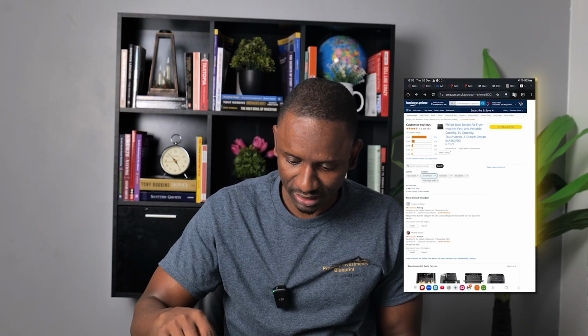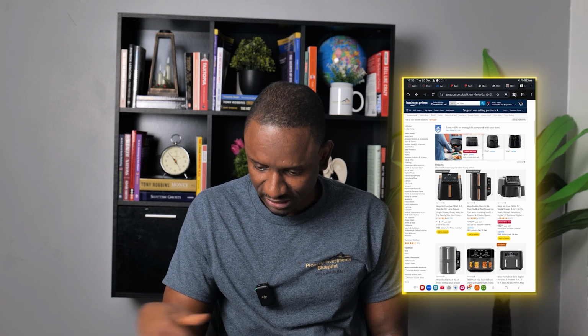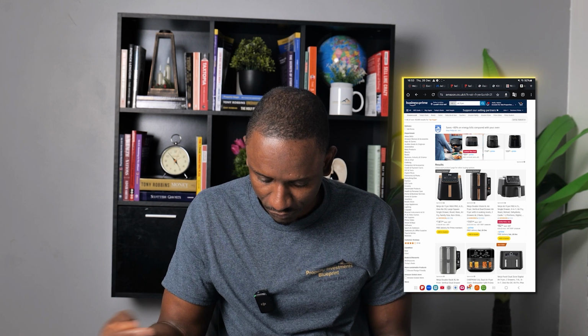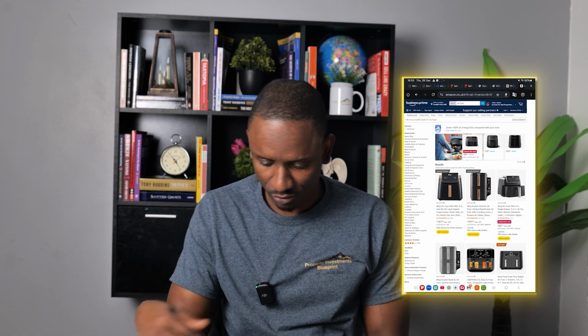Okay, so that way you know your product, and most importantly, the price it is going for. So we now know the prices all these air fryers are going for. It's between 80 or 90 pounds to about 146 pounds. So the next thing we need to do is this. You're going to go to a platform called Alibaba. So we're going to go to Alibaba.